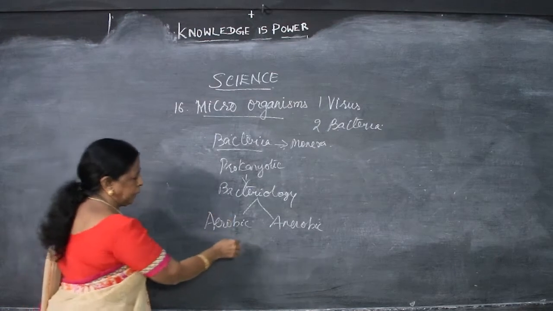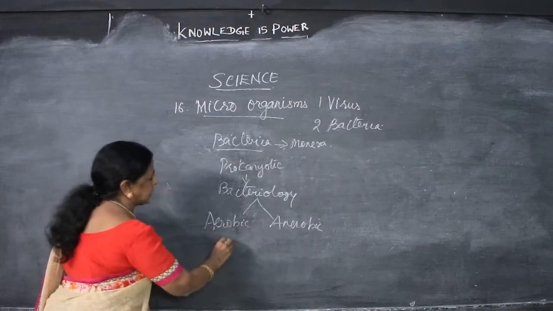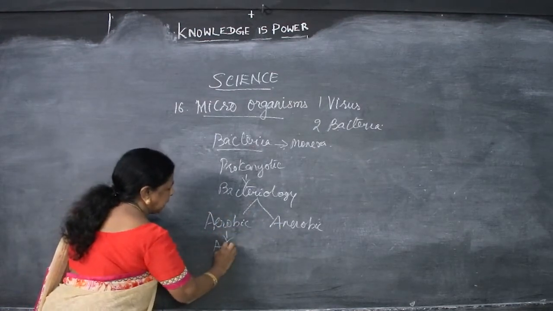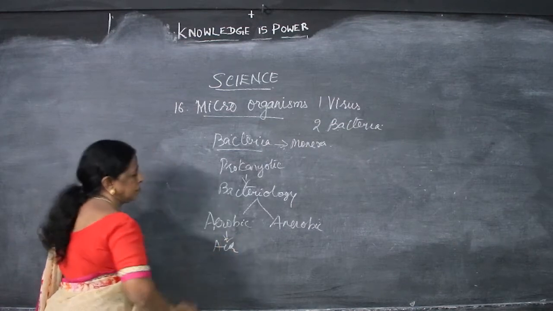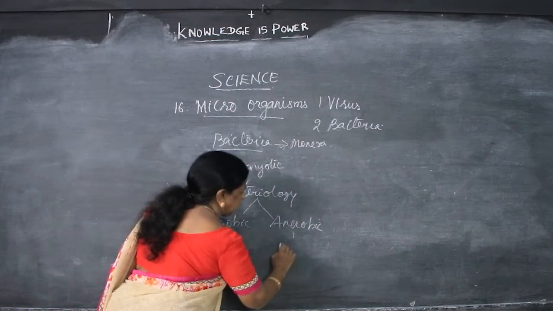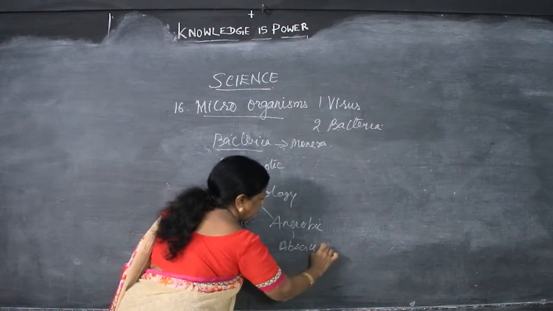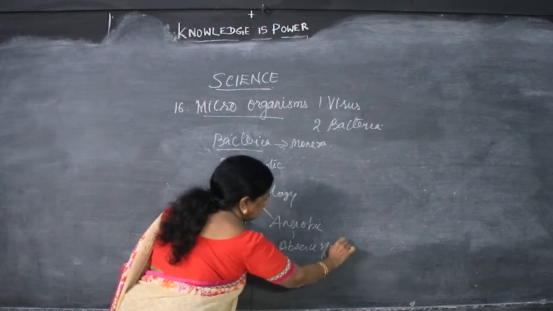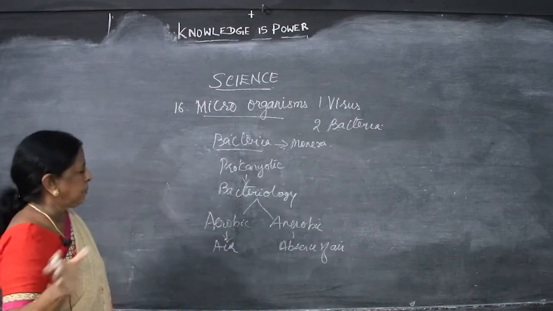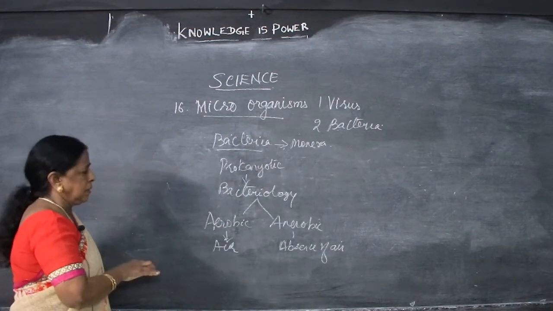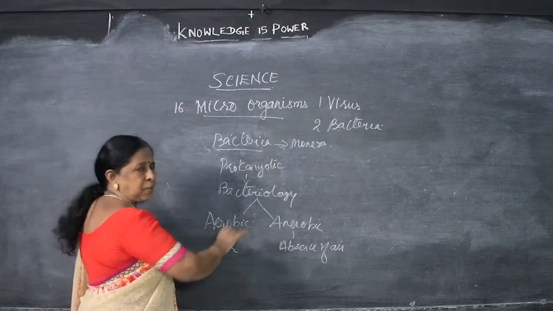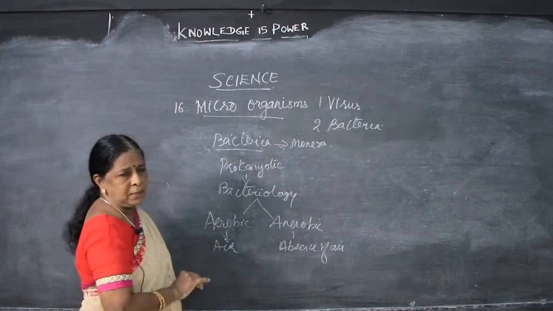Aerobic and anaerobic. On seeing the name itself we can tell, aerobic uses air. Anaerobic is without air, absence of air. So, based on the habitat and ability, we can say there are 2 kinds of bacteria, aerobic and anaerobic.